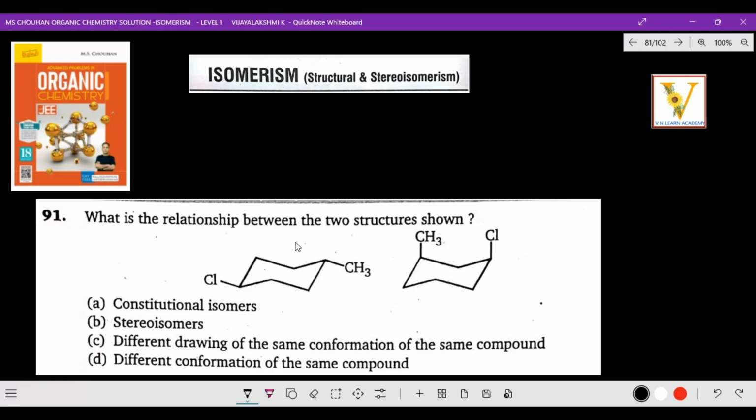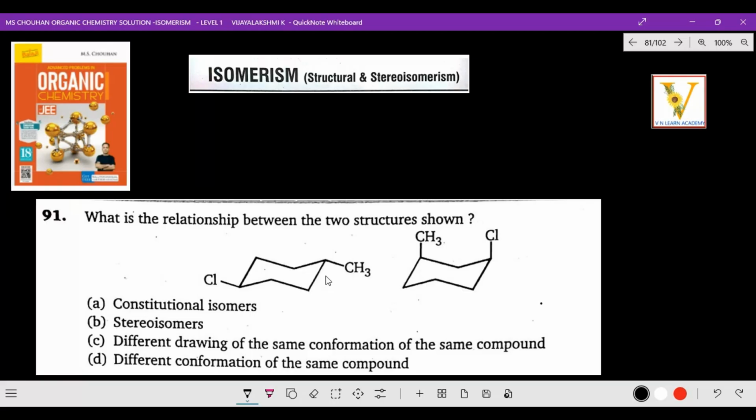What is the relationship between the two structures shown? So they have shown that structure. We have to identify what type of relation this is. First and foremost, this is a chair conformation, right? Cyclohexane chair conformation, and this is equatorial position. This is also equatorial position, and this one is axial position.